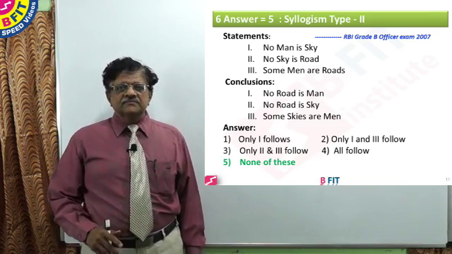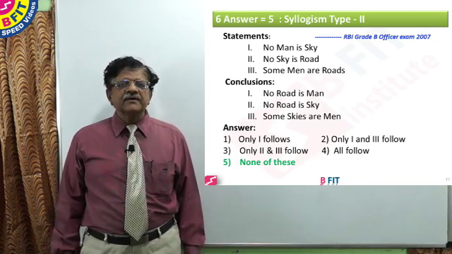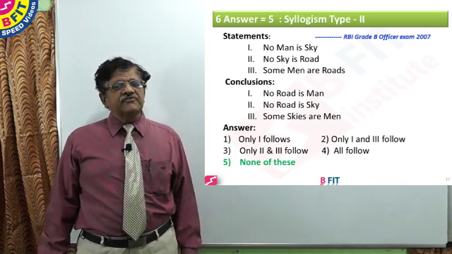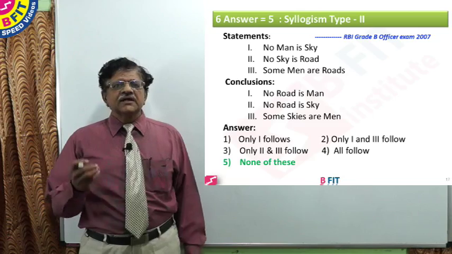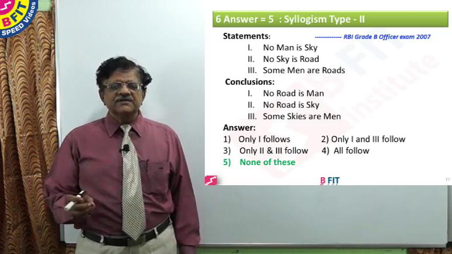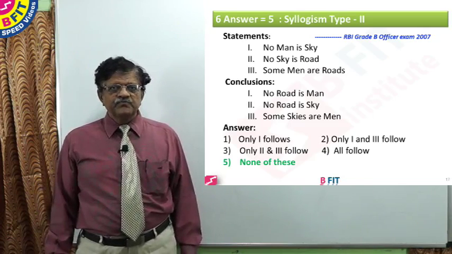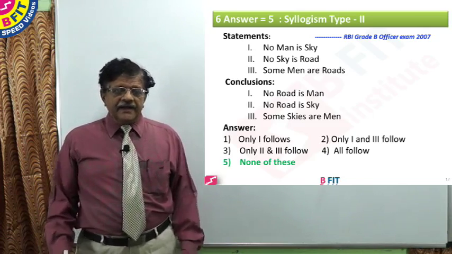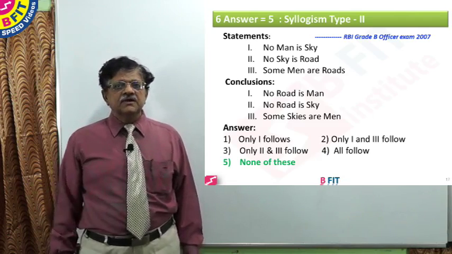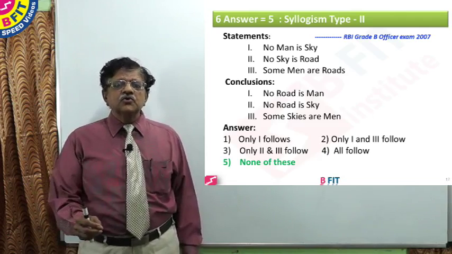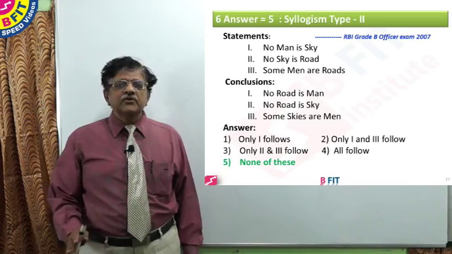Now I began, if you remember, when we started this syllogism topic, by saying that this topic is both difficult and important. We have tried to reduce the complexities and difficulty levels by giving some simple rules and simple tables to remember. And the second part of my statement, that it is important, is the key. Nearly 10 to 15 questions will come. Definitely 10 questions will come, or at the least 5 questions will come.